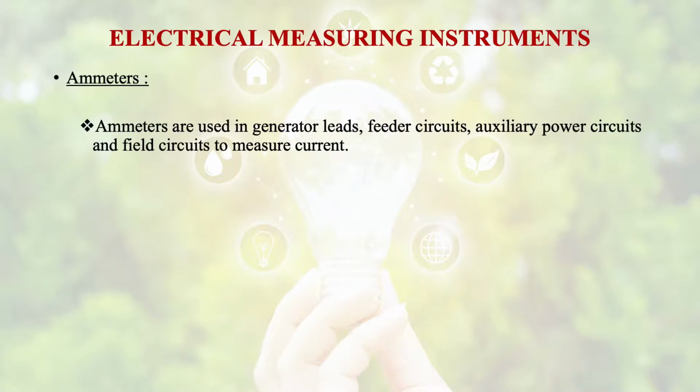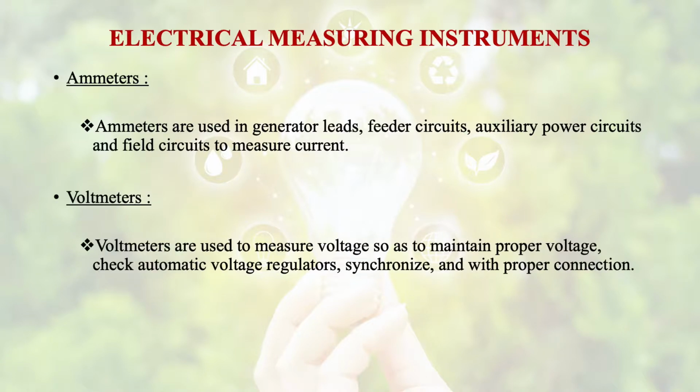Ammeters we have used in our 10th, 12th practical as well. And we very well know that these ammeters are used in generator leads, feeder circuits, auxiliary power circuits and field circuits, and they are used to measure current. Then voltmeters. Voltmeters are used to measure voltage so as to maintain proper voltage, check automatic voltage regulators, and synchronization with proper connection.